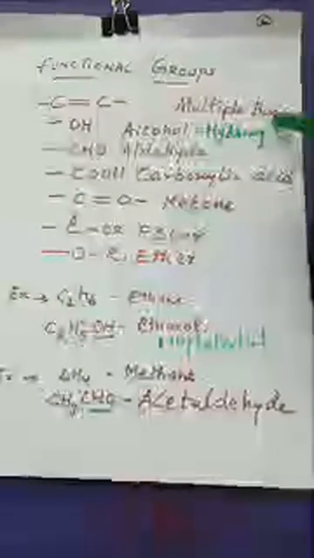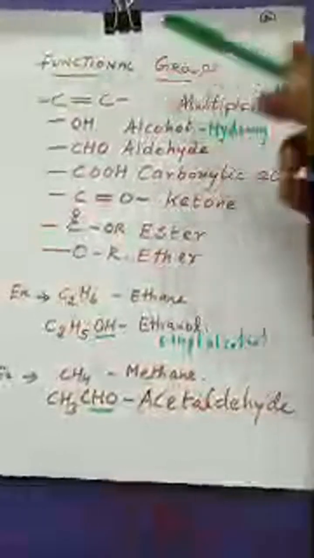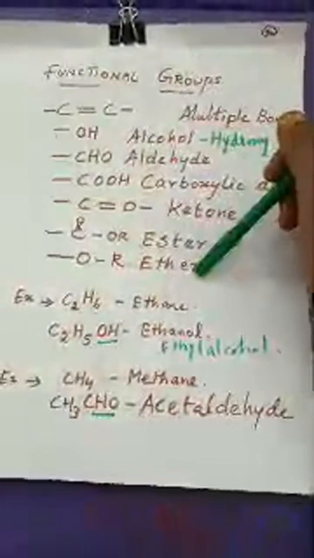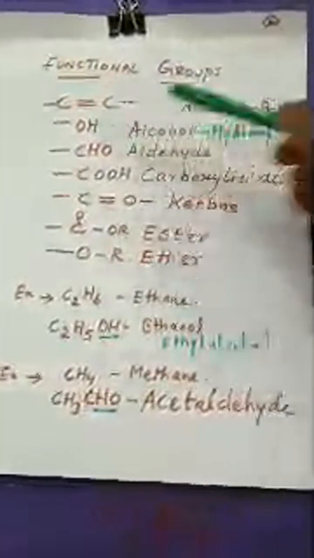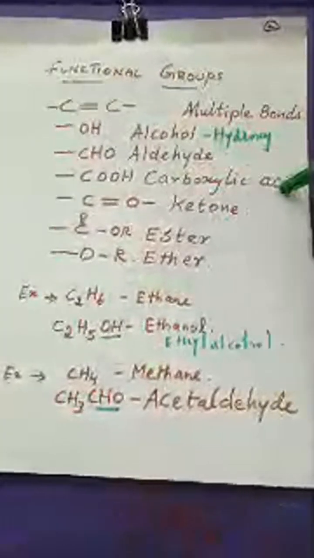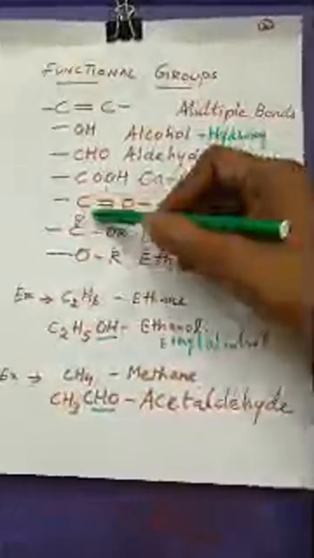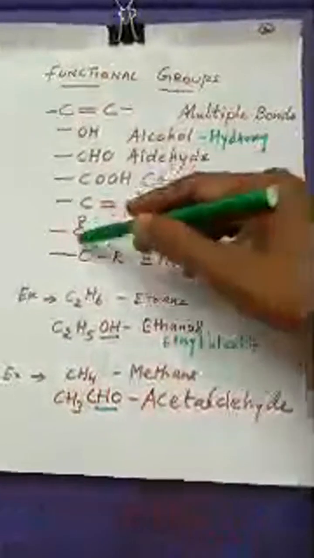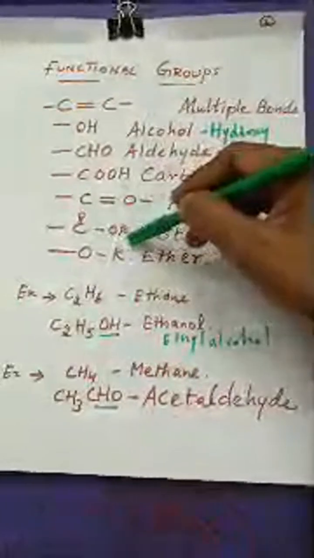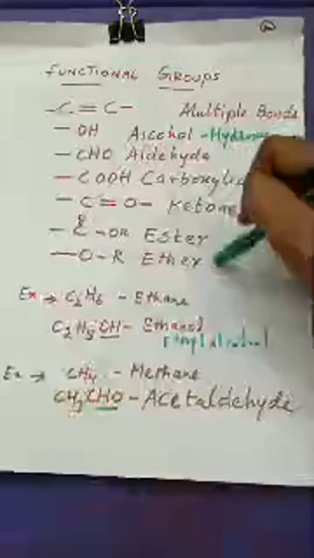We can write the C double bond C, multiple bonds between carbon atoms, and there are other functional groups like the alcohol group OH, the aldehyde group CHO, the carboxylic group COOH, then ketone, which has C double bond O, and ester, C double bond O and OR, and OR is nothing but the ether.